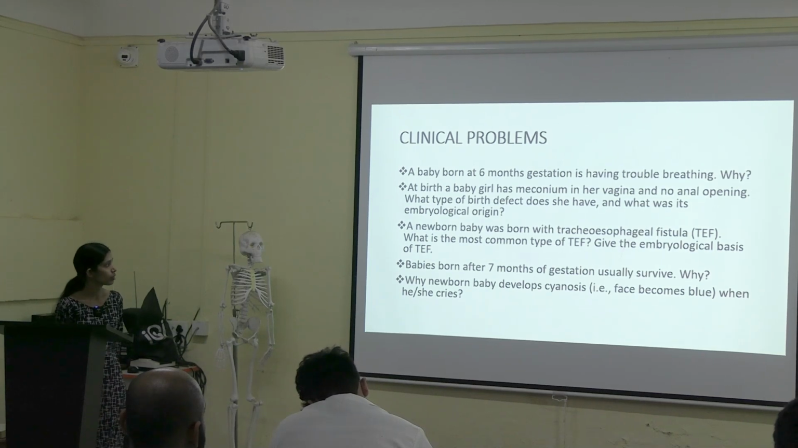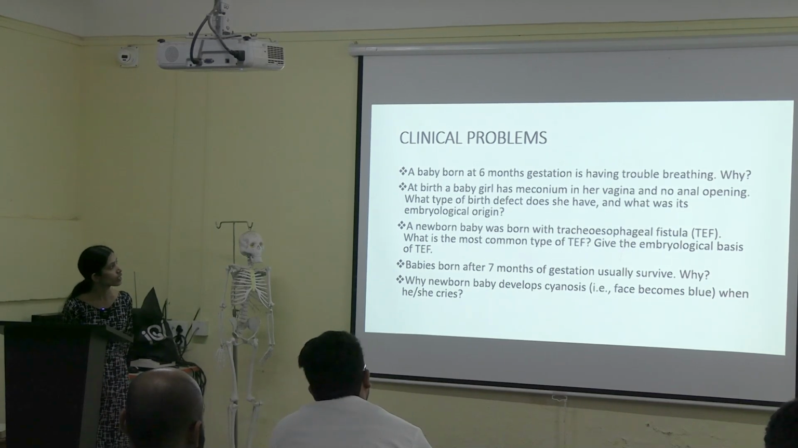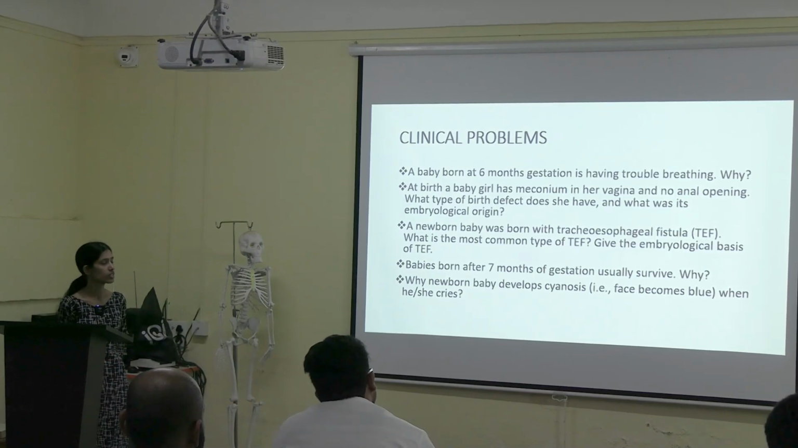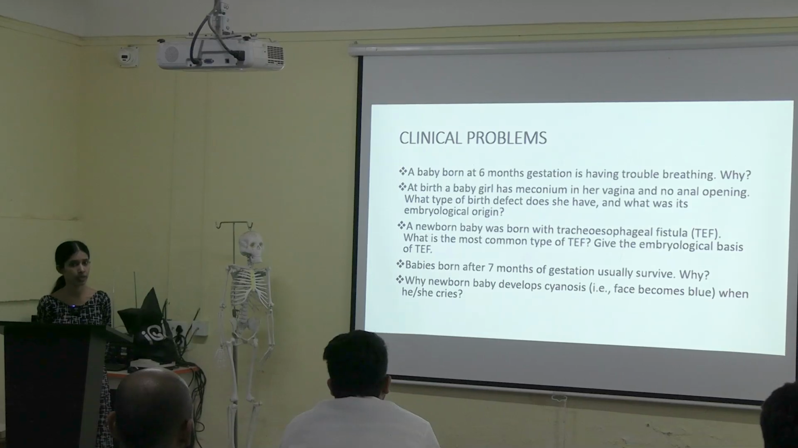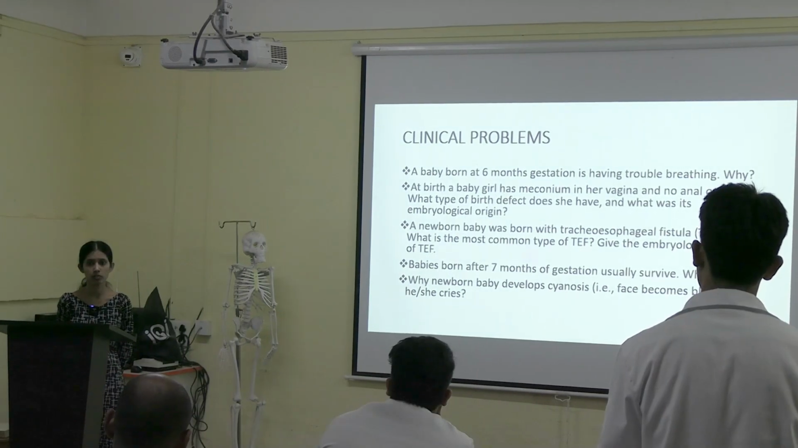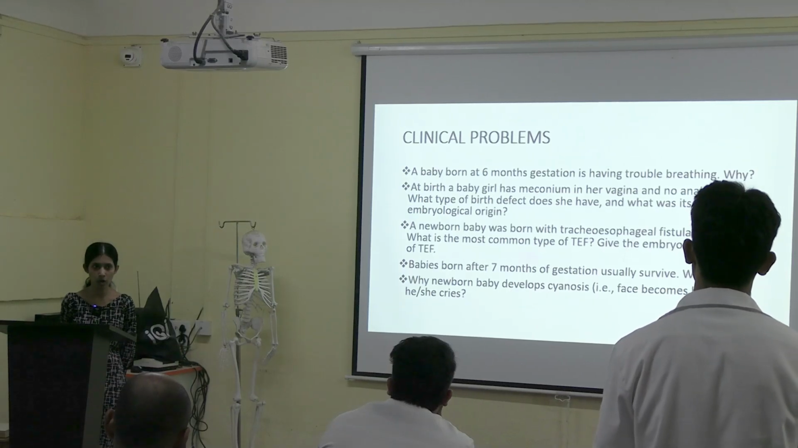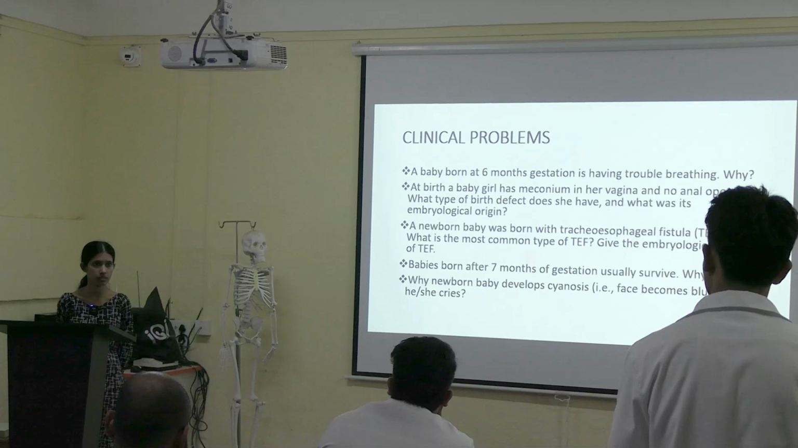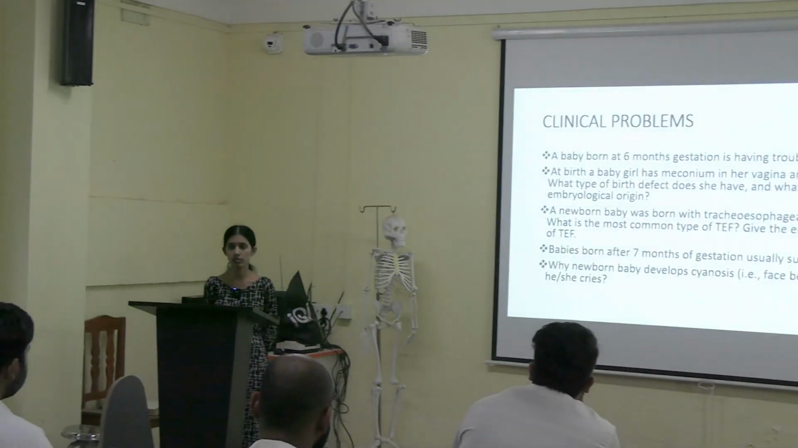At birth, a baby girl has meconium in her vagina and no anal opening. What type of birth defect does she have and what is its embryological basis? There is no anal opening in the second question, and they have mentioned one more condition, meconium. What do you mean by that? If there is no anal opening, if it is blocked or completely absent, what is that condition called?